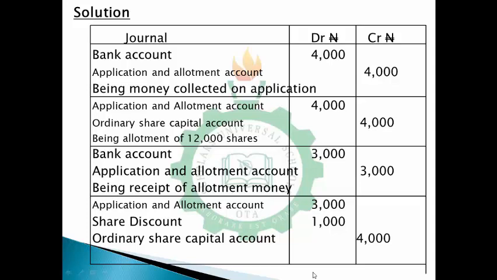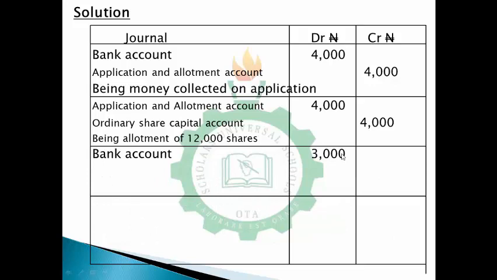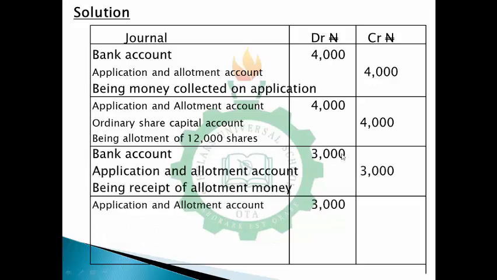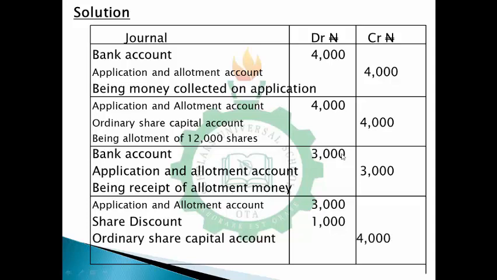and the exact amount that they have paid on allotment would be the amount you'll be posting on the application and allotment account. This 3,000, don't forget they paid 3,000 here, so it's the 3,000 that you'll be posting in the application and allotment account. So the balance will be going to the debit side of your share discount account, because it is a balance. The corresponding credit entry will be coming to the ordinary share capital account. So those are the entries you'll be passing for the allotment of shares.